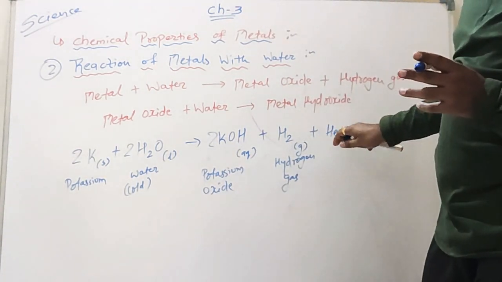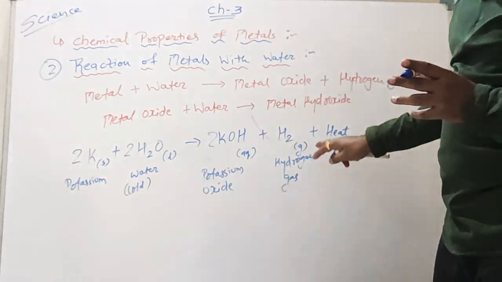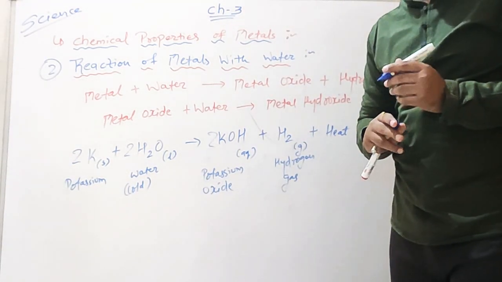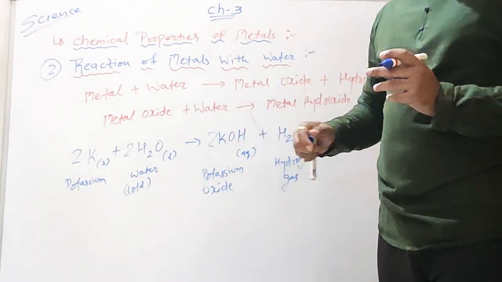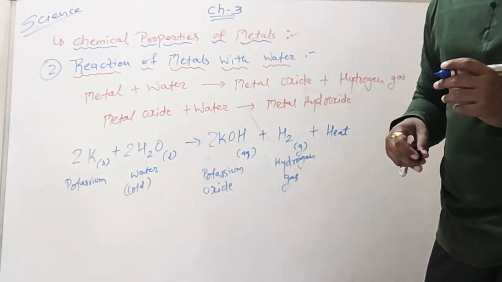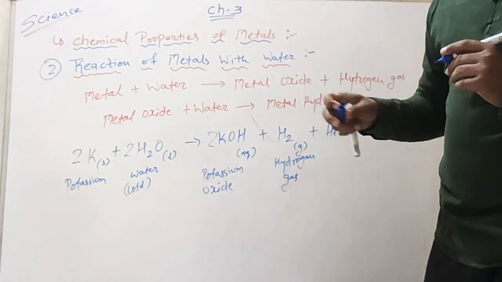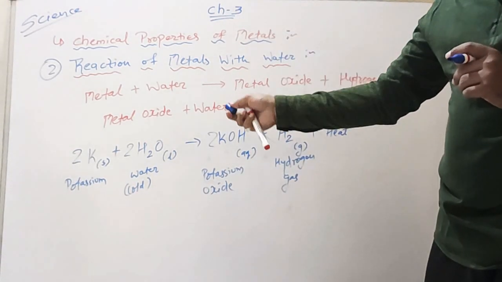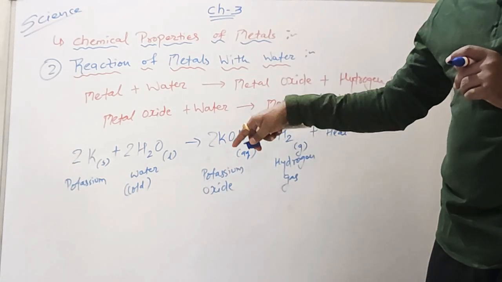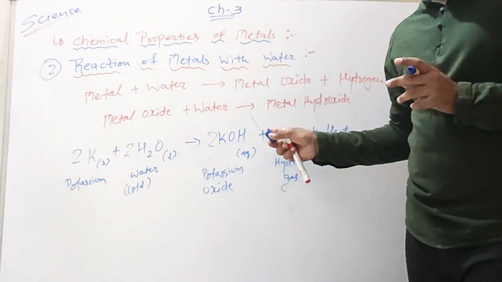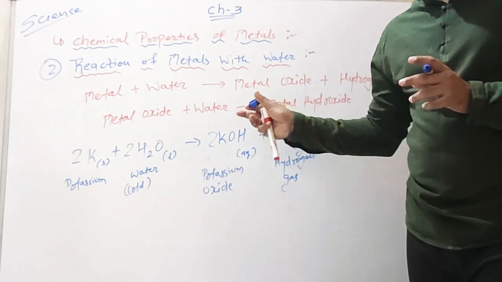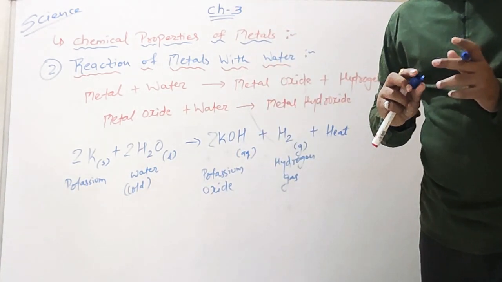The heat evolved is so high that it is sufficient for hydrogen gas to catch fire. So metals like potassium and sodium cannot be kept in water either. First we learned that potassium and sodium cannot be kept in open air, and these two metals cannot be kept in water also. Hence they are placed in kerosene.